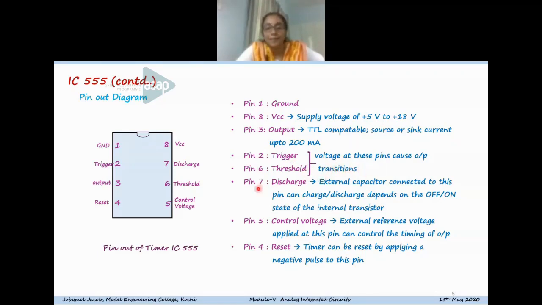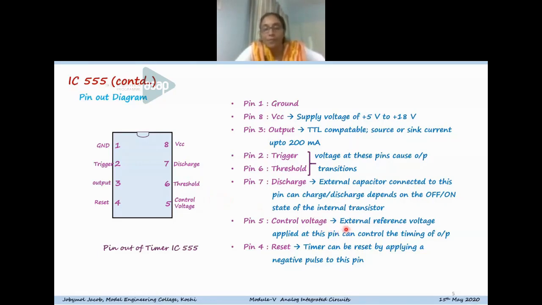And pin 7 is the discharge pin. To the discharge pin, we can connect an external capacitor. Internally, that pin is connected to a transistor, which can be on or off depending on the output state of the flip-flop. And pin 5 is the control voltage pin.